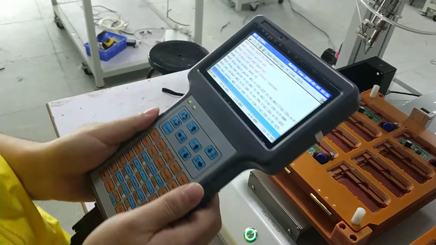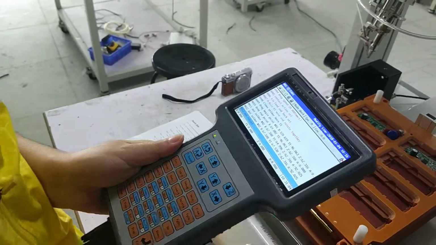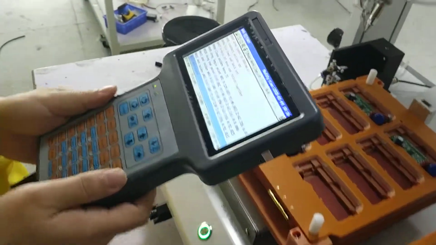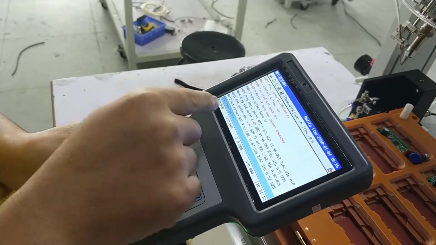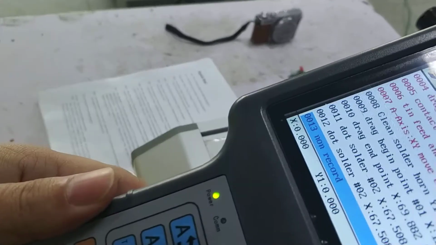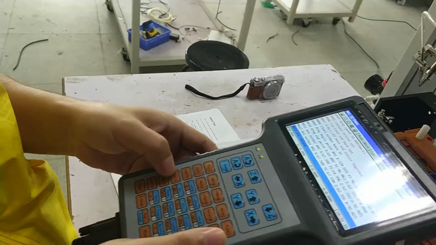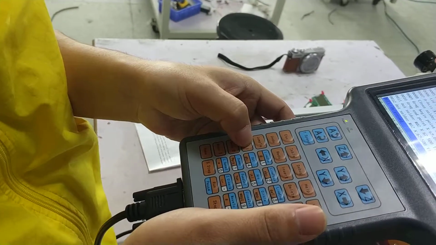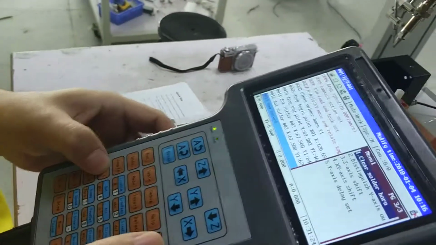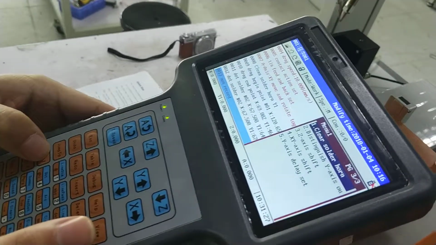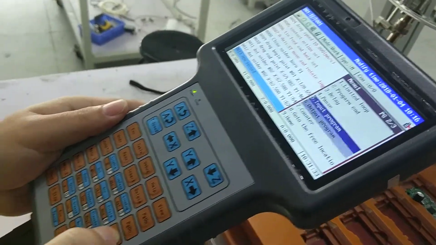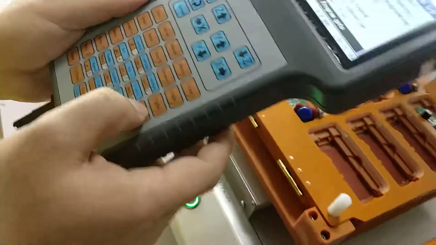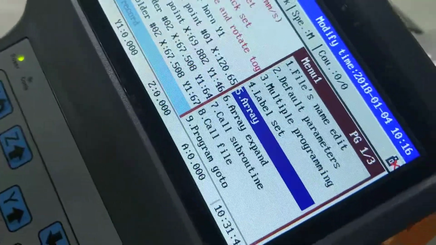Now I will introduce how to arrange the soldering parameters. Move the cursor to 0013 non-record. Press button menu 1. To move the cursor to array, press down or up. Move the cursor to array, press enter.